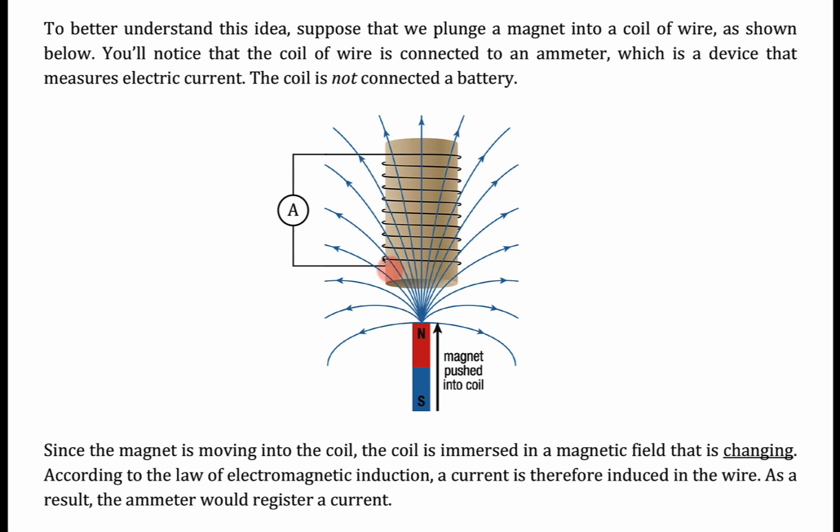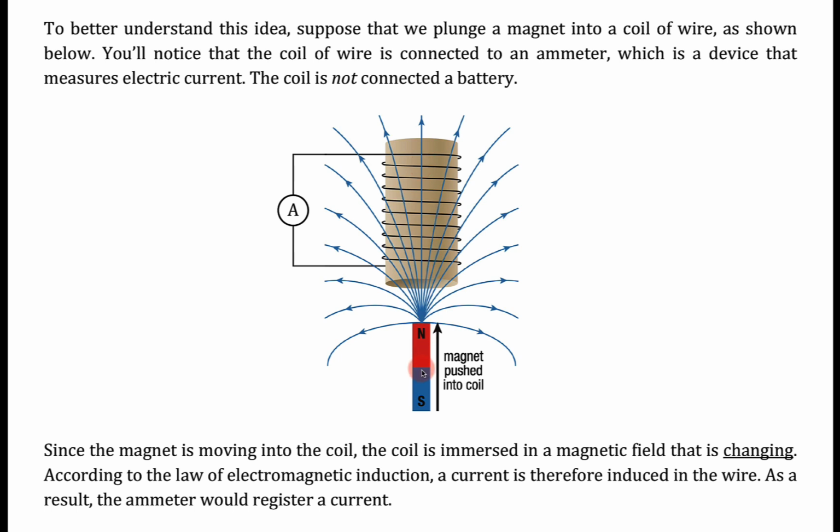You can see that in this image, we have a coil of wire that's wrapped around a hollow tube. And this coil of wire is not connected to a battery. It's connected to an ammeter. And an ammeter is just a device that measures electric current. So there is no battery hooked up to this coil. And in this setup, we are plunging the north pole of a magnet into the coil. So we're just pushing it into this hollow tube, plunging it into the coil.